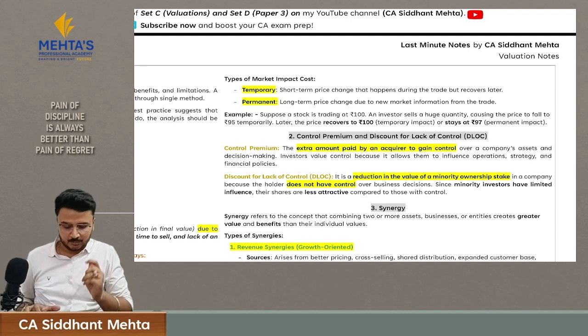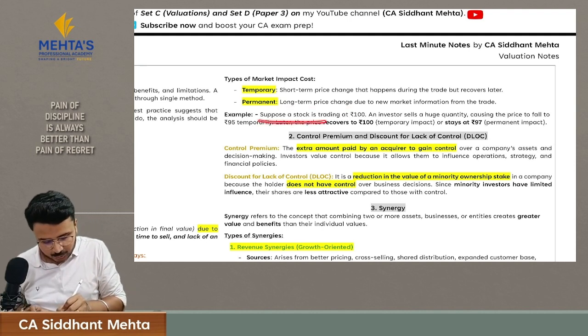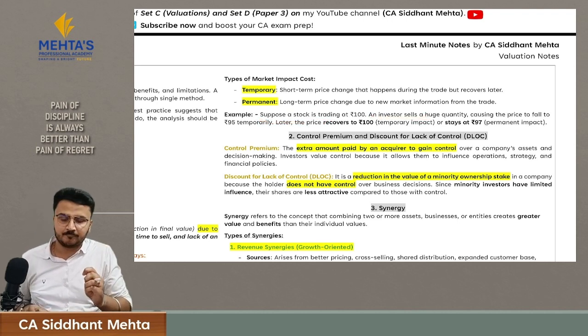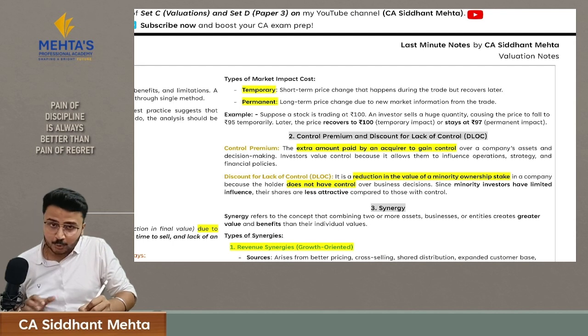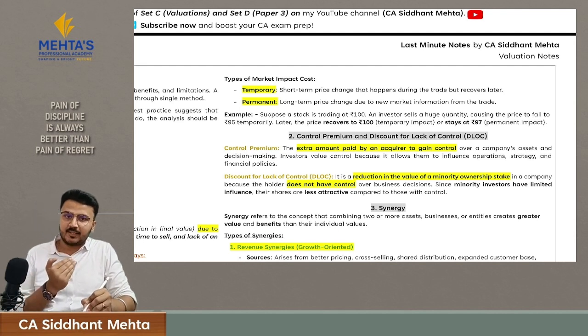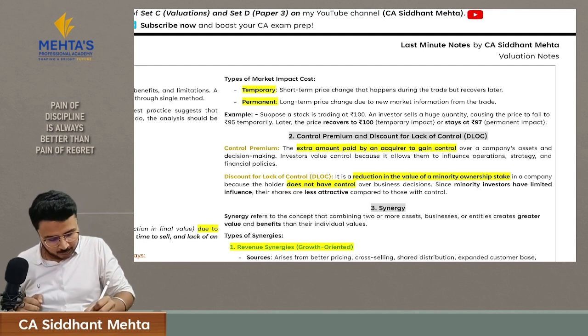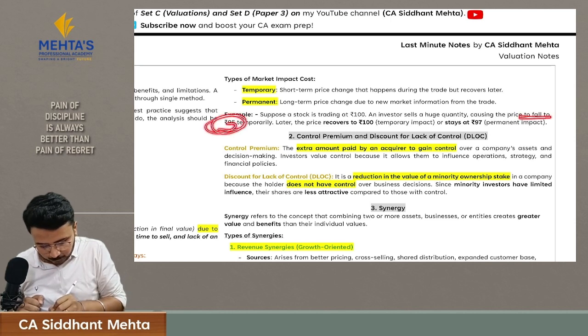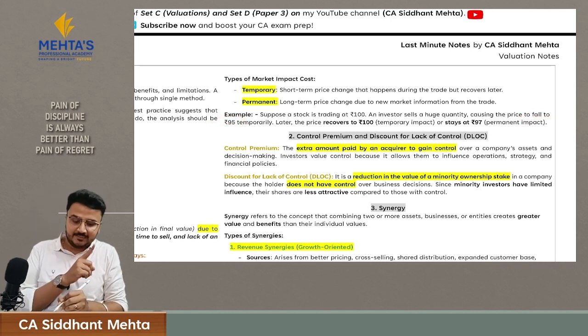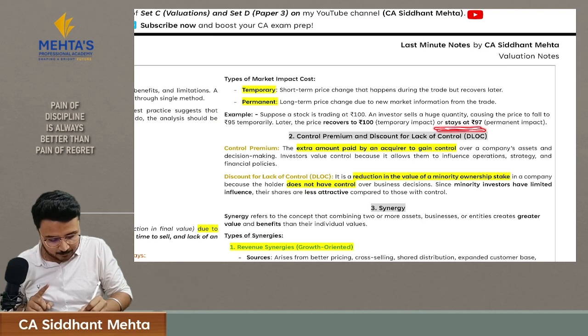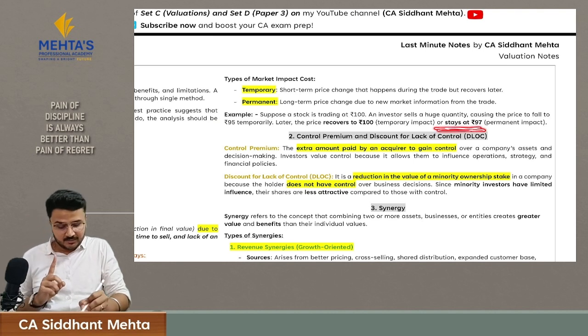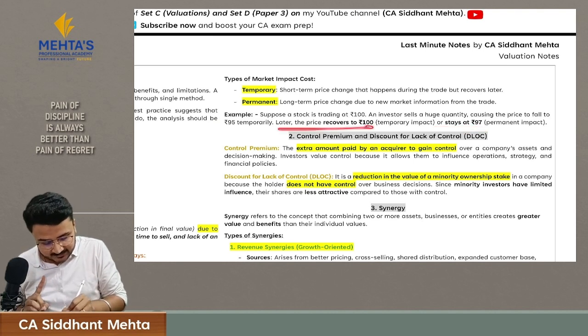To give you an example, suppose there is a stock in trading that is at 100 rupees, and the investor sells a huge quantity, because of which there is excess supply in the market and the price drops. Your price dropped to 95 rupees, but later on your price recovered to 100 rupees.